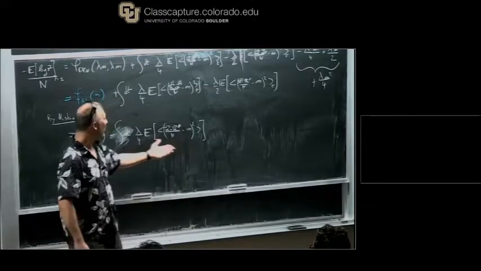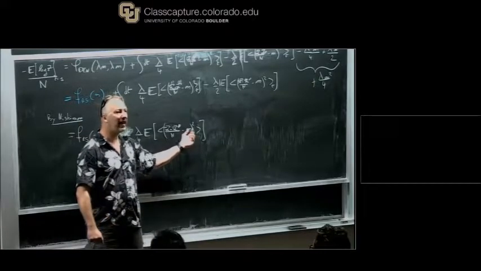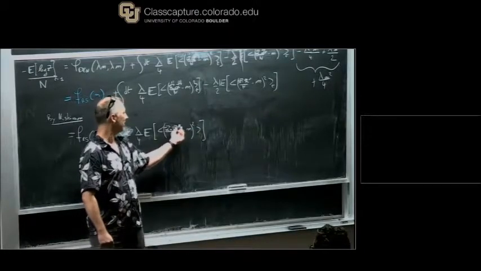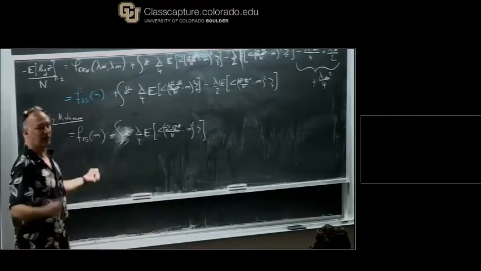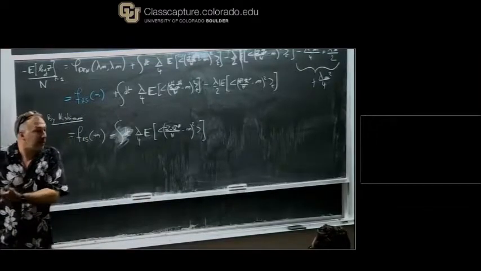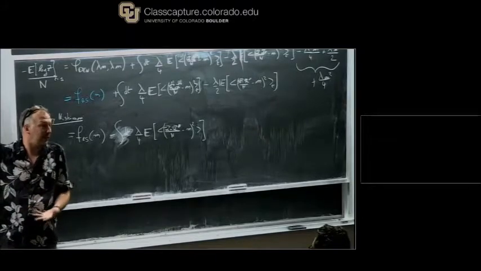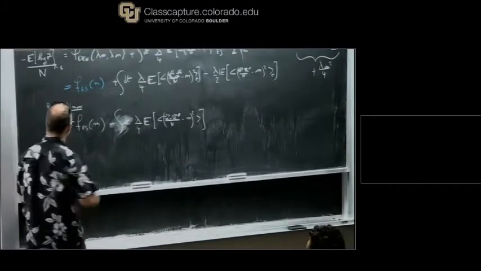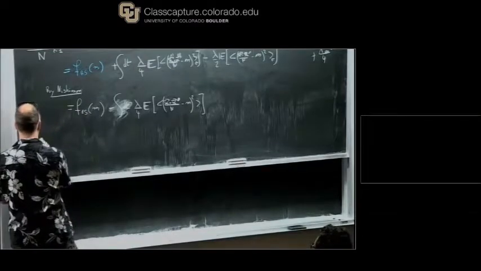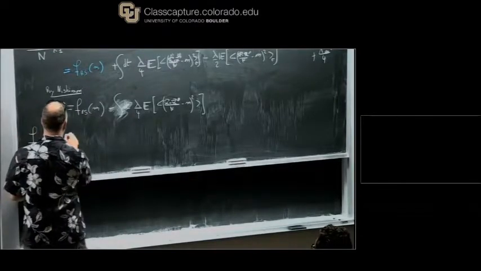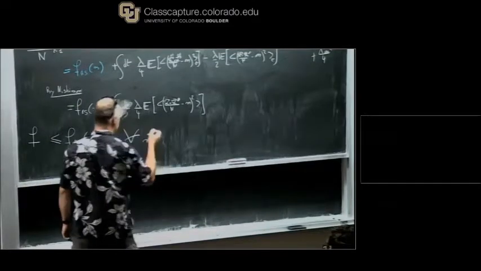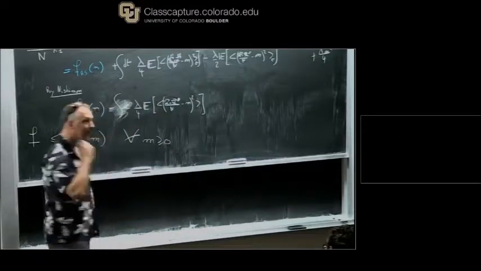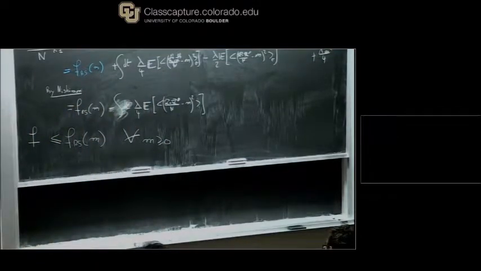I would really like this to be 0 because I call this thing m, and if this is exactly equal to x star divided by n, that will be really what I want m to be. That will be great, but I don't know this yet. I introduced m just as a number. You remember, here it doesn't mean anything. It's just a number. But still, I get the result that the free energy is smaller than or equal to f_rs of m for all m. For all m positive or 0, because otherwise it doesn't make sense.